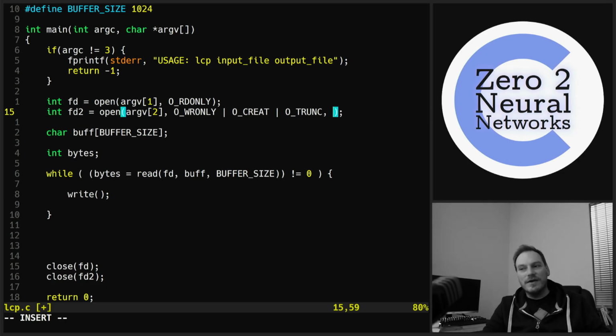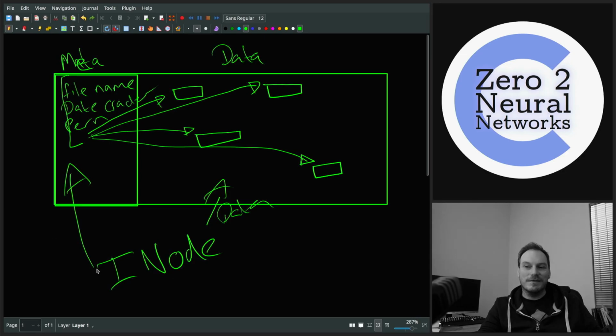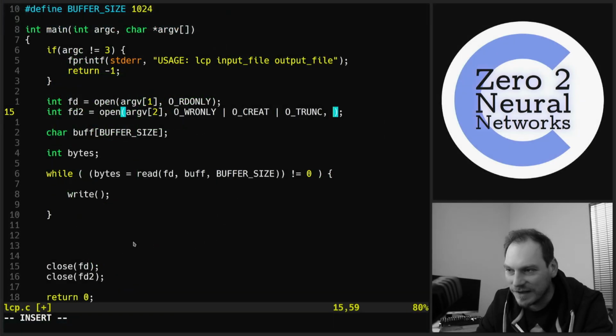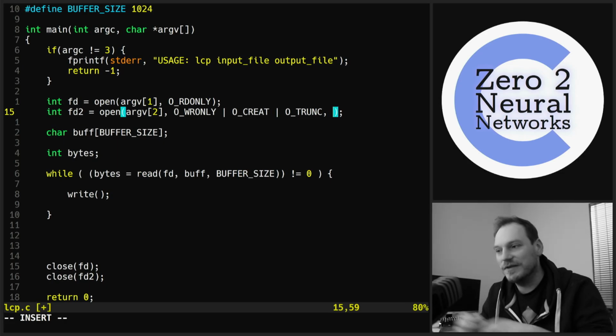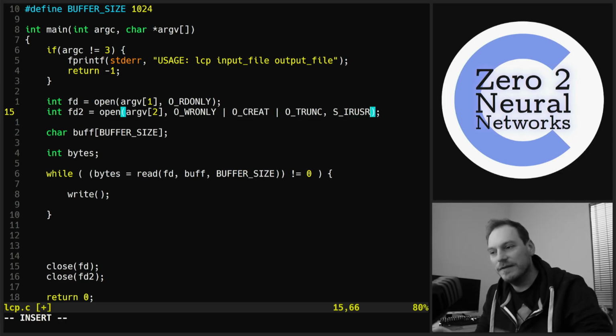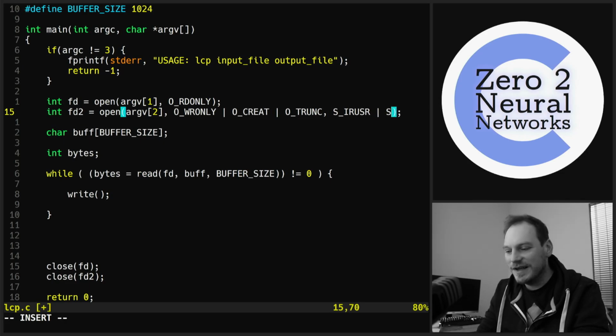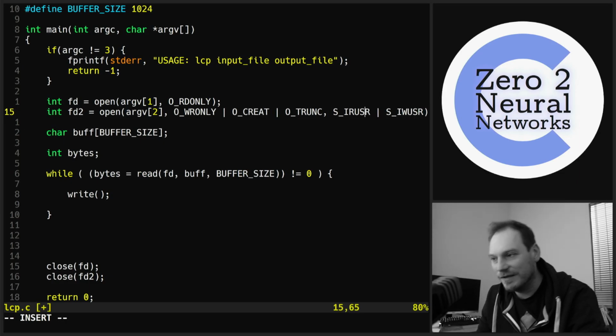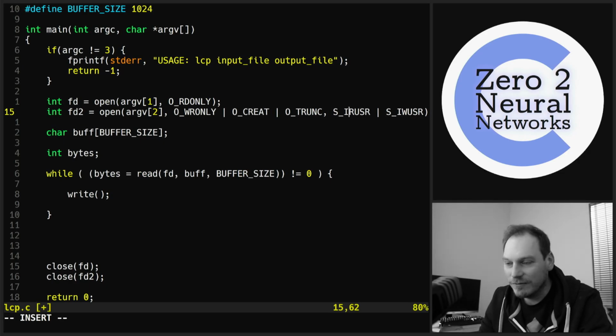But we also need a mode this time. So going back to the very start of this video, we said we had an inode. An inode has permissions. So when we create this file, it needs to be created with some default permissions. Otherwise, it'll just have no permissions. So we want to do S_IRUSR. Very difficult to remember that. S_IWUSR. We can also do write group, S_IWGRP, and write other, S_IWOTH, and read other and so forth.